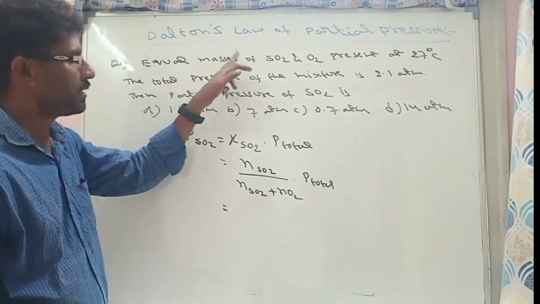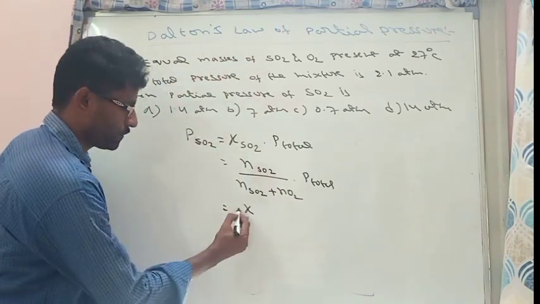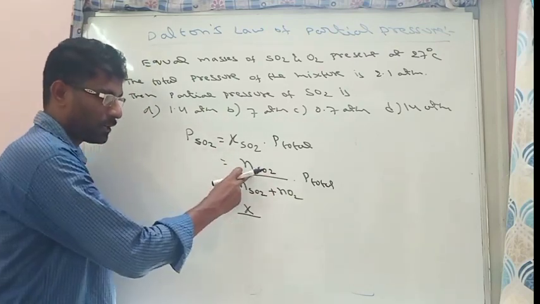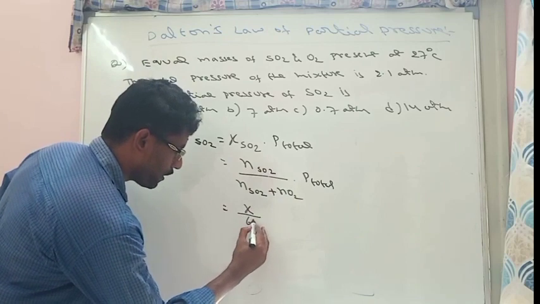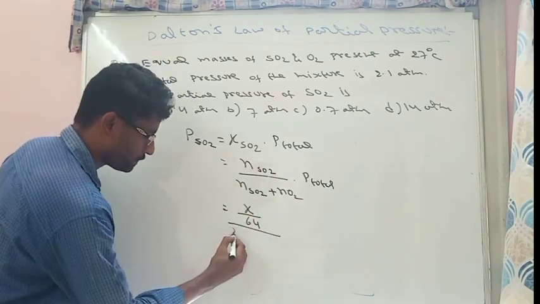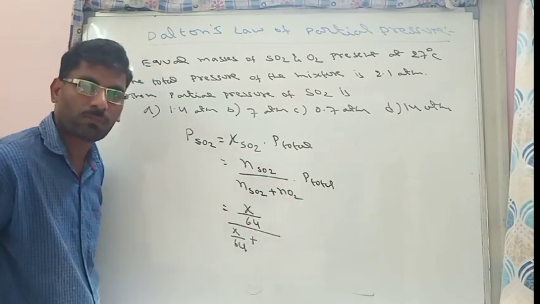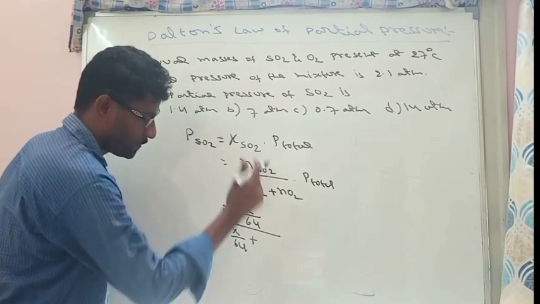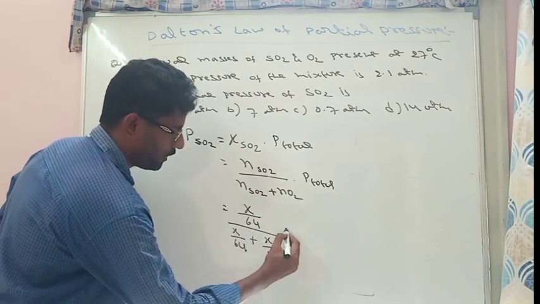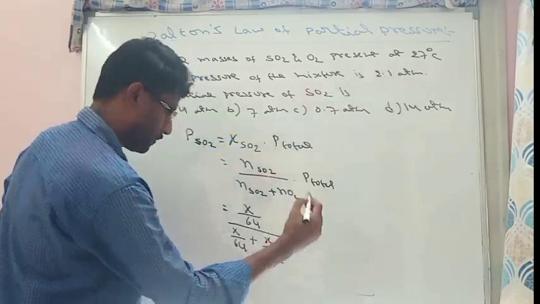But here masses are equal, so let's take both masses as X. So X by the molar mass of sulfur dioxide, which is 64 (sulfur 32, O2 32), divided by X by 64 plus the number of moles of oxygen. The mass is the same, so it is X by the molar mass of oxygen, 32, into the total pressure already given, 2.1.